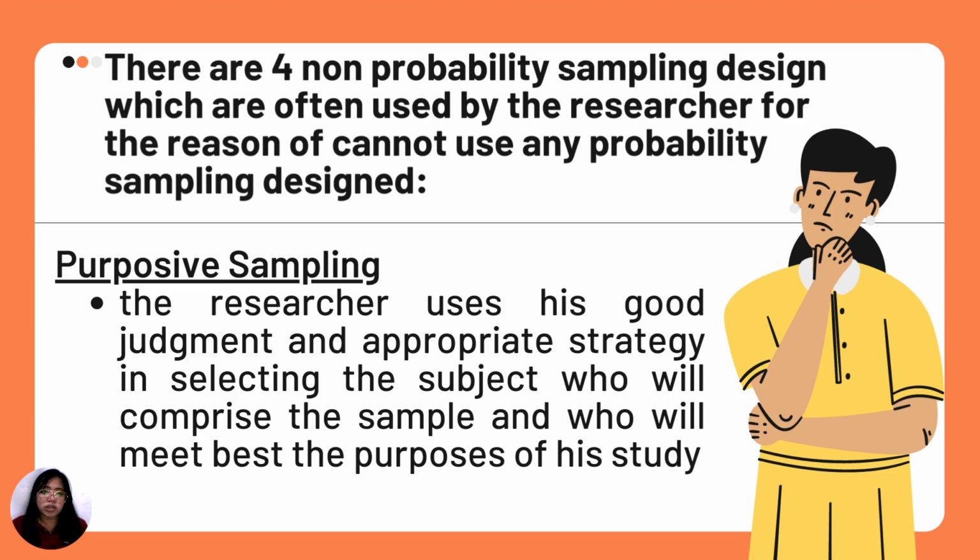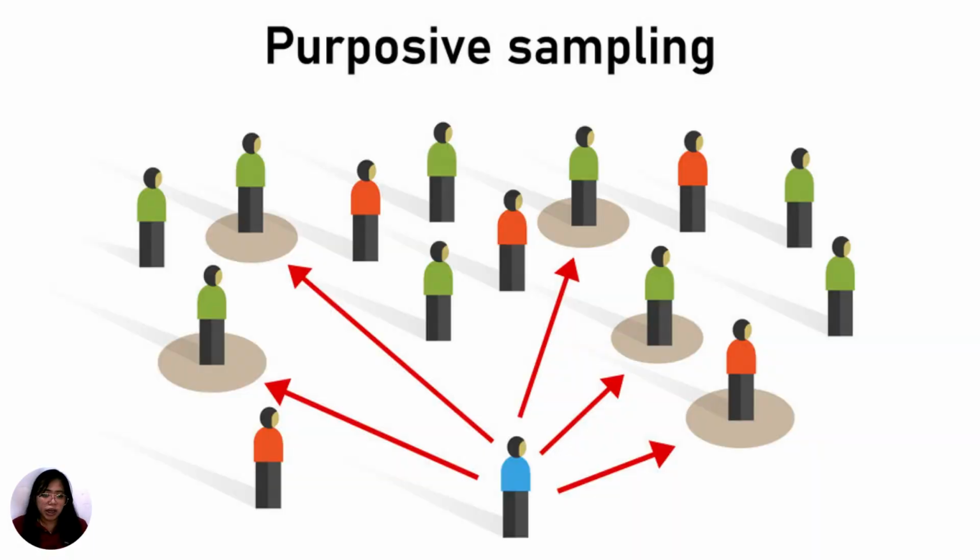The researcher uses his good judgment and appropriate strategy in selecting the subjects who will comprise the sample and who will best meet the purposes of the study that you are going to conduct. Here is an illustration for purposive sampling. You will be the one to use your judgment and appropriate strategy to decide who is going to best meet the purpose of your study, or the reason why you are conducting your study.